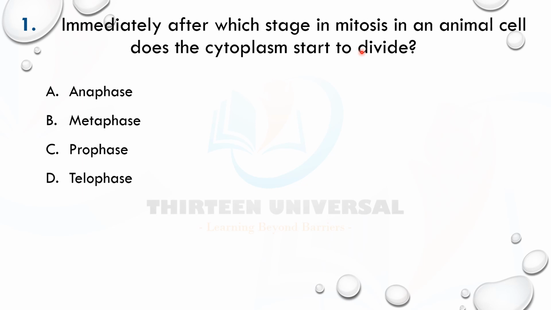Now look at it. Cytoplasm starts to divide is synonymous with cell division. When the cytoplasm starts dividing, that is cell division, which we call cytokinesis. If you are conversant with the cell cycle, this is the cell cycle, pardon my diagram.